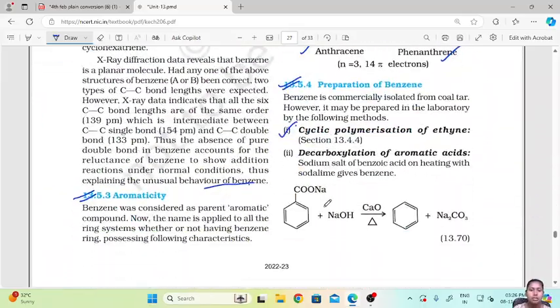The next one is the decarboxylation of aromatic acids. Sodium salt of benzoic acid, when heated with soda lime, gives benzene. So sodium benzoate with sodium hydroxide and soda lime gives benzene and sodium carbonate.